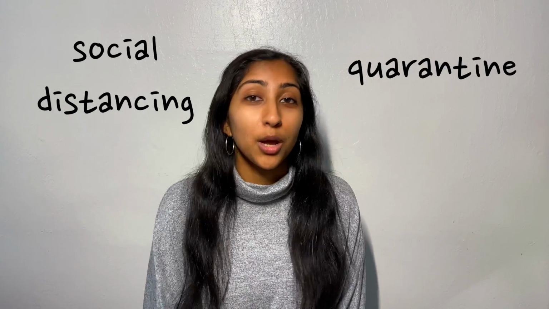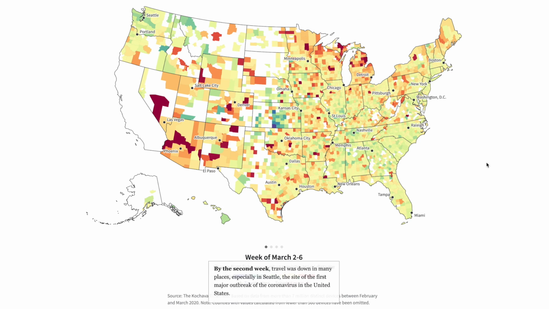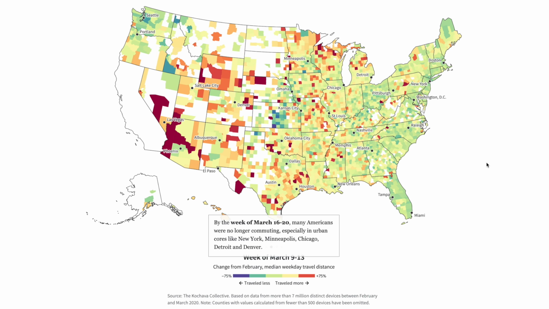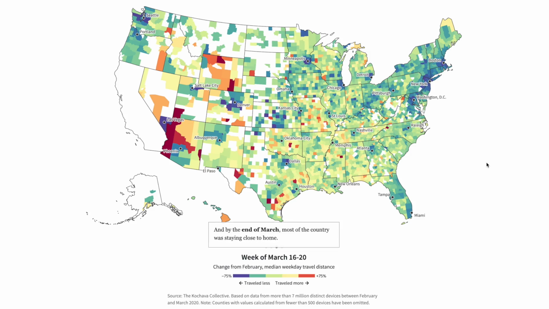So probably the biggest thing that happened for all of us all around the world was the spread of COVID-19. All of a sudden, we started hearing the words social distancing and quarantine a whole lot more. This first visualization from Reuters uses location data from millions of smartphones in America to show how travel habits changed during the first few weeks of the pandemic back in March.